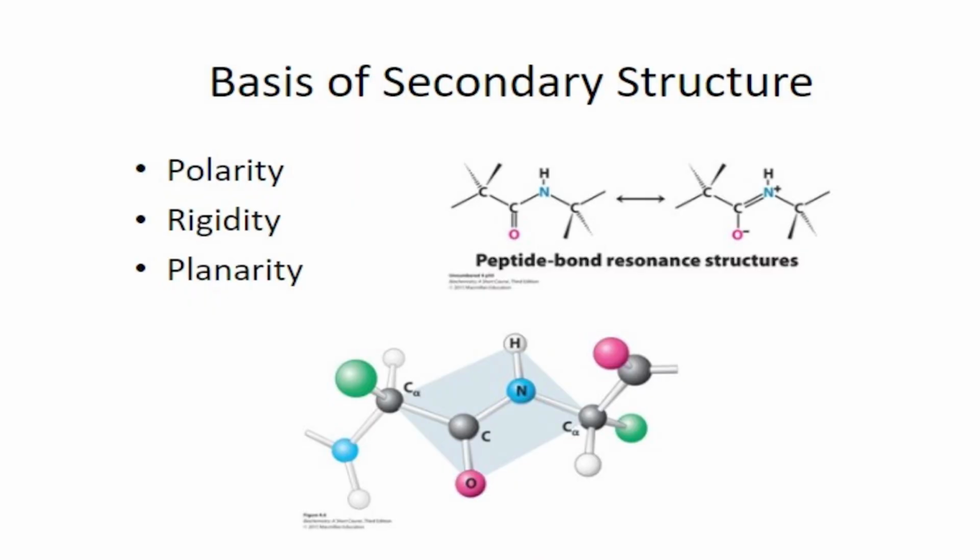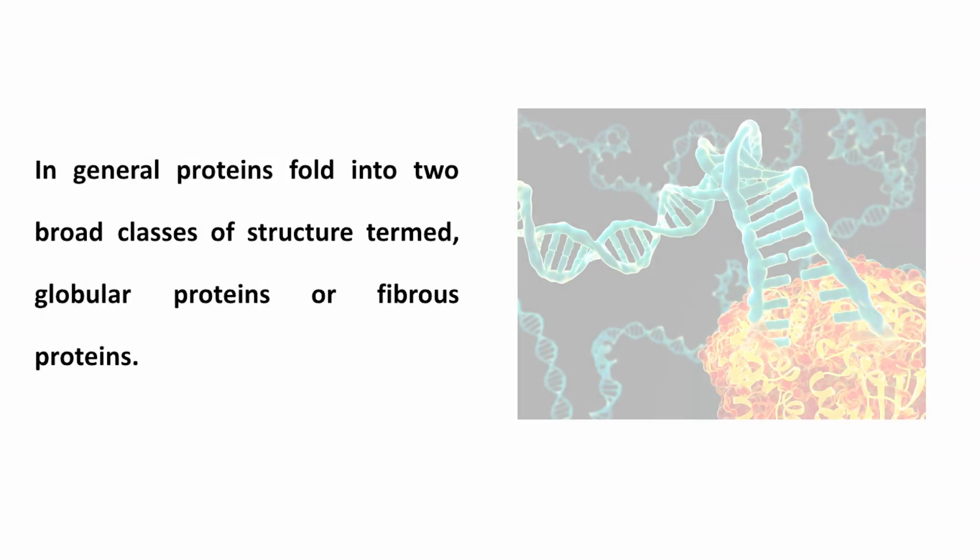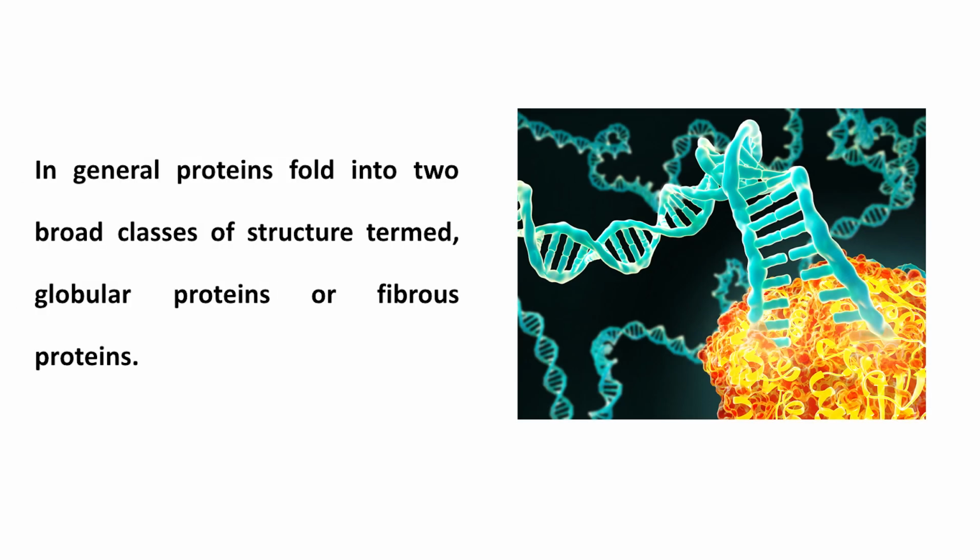Now, coming to the secondary structure of protein. What are the basics of secondary structure of protein? It is the polarity, the rigidity, and the planarity which form the basis of the secondary structure of protein. In general, proteins fall into two broad classes in terms of structure: globular proteins or fibrous proteins.